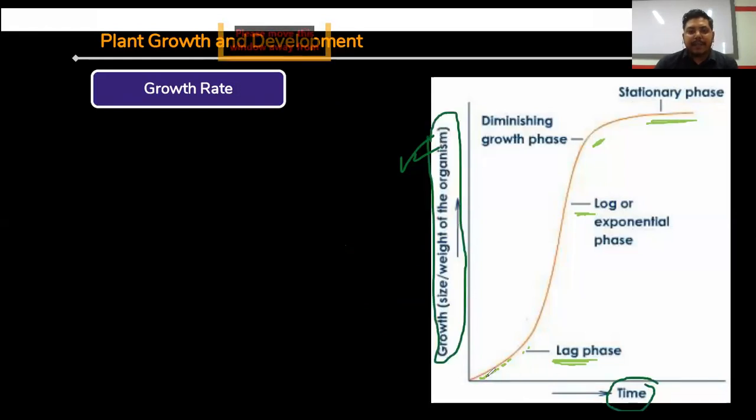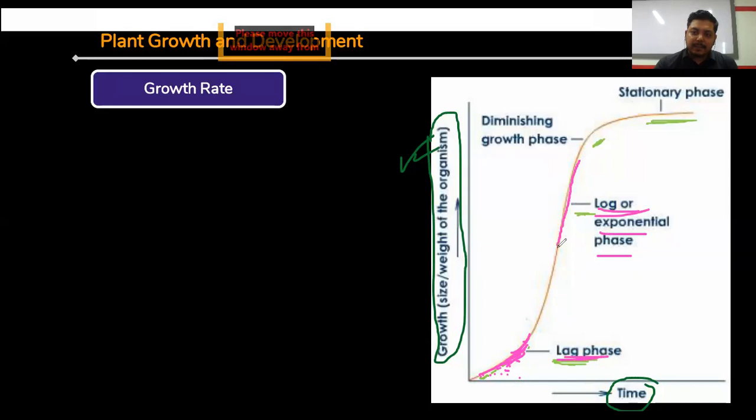At the very first time, what happened when the food resources are present in huge amount? The cells enter division. This is called lag phase. This is the initial phase actually, and this goes to maximum at the log or exponential phase.